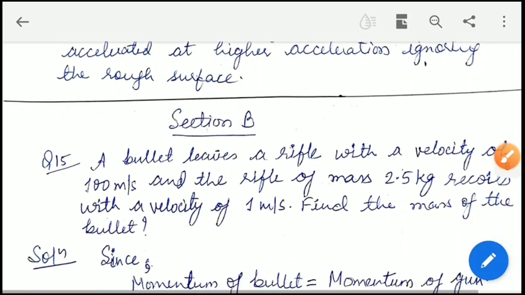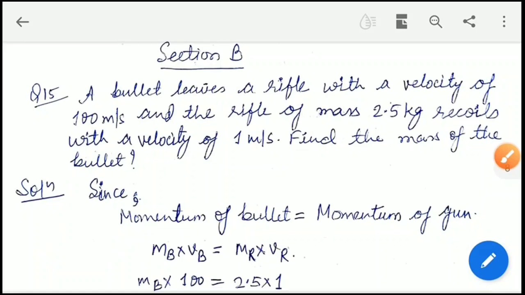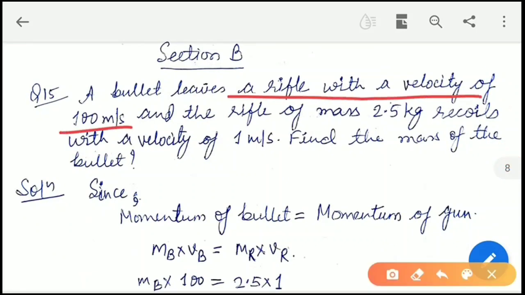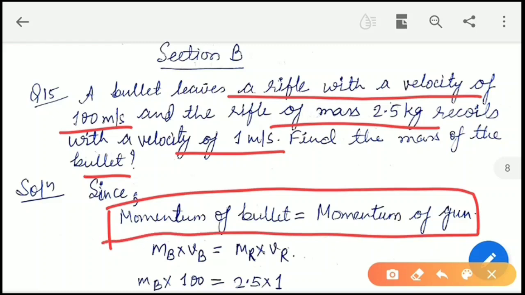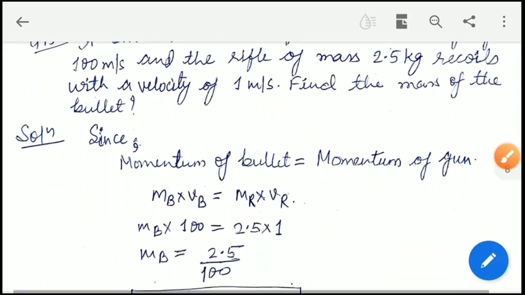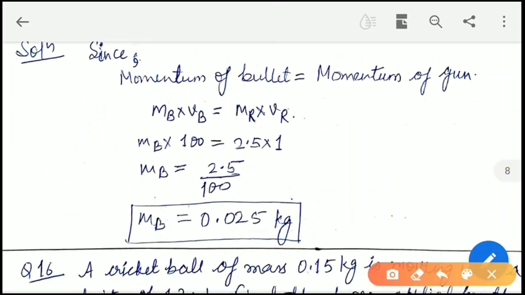This is your solution. Now next question is, a bullet leaves a rifle with a velocity of 100 meter per second, and the rifle of mass 2.5 kg recoils with a velocity of 1 meter per second. So we have to find the mass of the bullet. We know this formula for the recoiling of gun, that is momentum of the bullet is always equal to the momentum of the gun. So we will substitute the value and the mass of the bullet will be 0.025 kg.